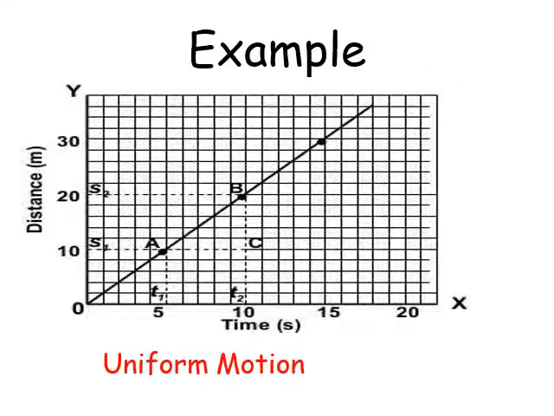You can see this is the distance time graph of uniform motion. Time is represented on x-axis and distance is represented on y-axis. A straight line shows that in equal interval of time, equal distance has been covered. So, this is an example of uniform motion.